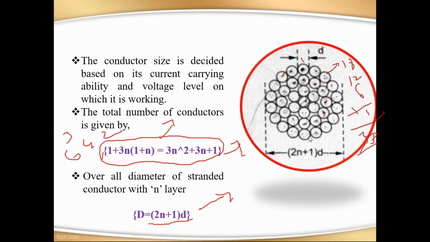So here in the structure you see space like this, but in real time you are not able to see the space. So every conductor overlaps each other, there is no space. So at that time there is no change in diameter.